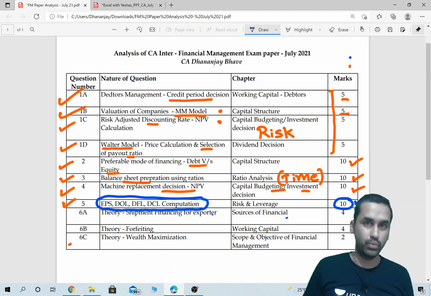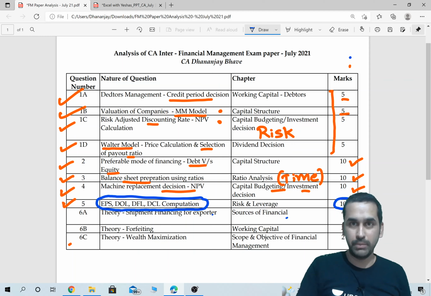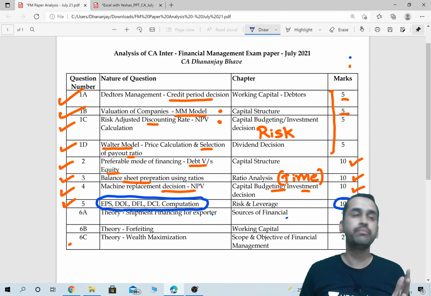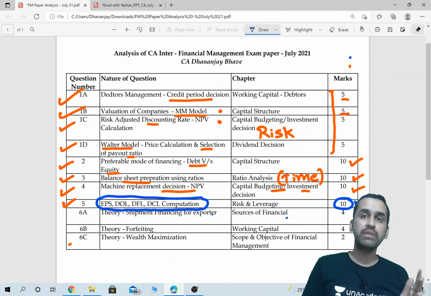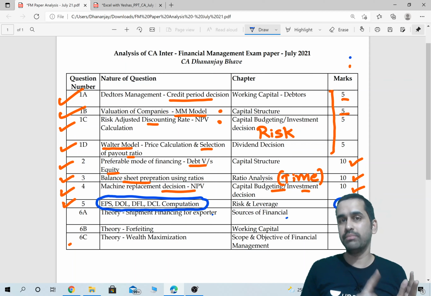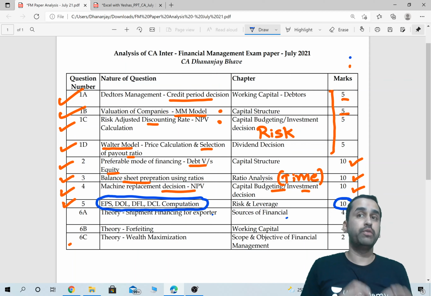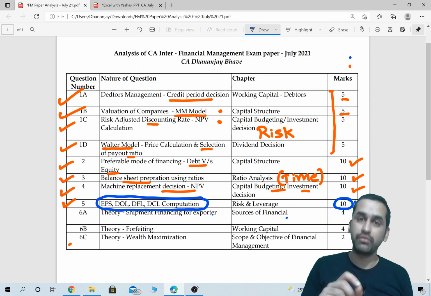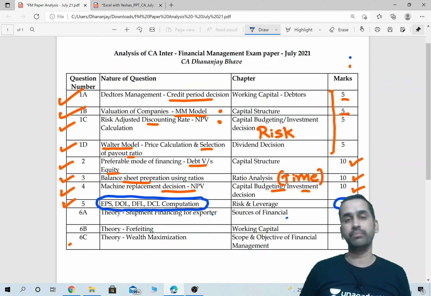So what you need to do, if you're writing in November and May 22, keep this in mind. In the first 15 minutes, identify easy question, difficult question on one side, and also time consuming and not so time consuming. If you find any question which is both easy as well as not so time consuming, please do that first. And in this question paper, question number 5 was such a question. Easy also, not so time consuming also.